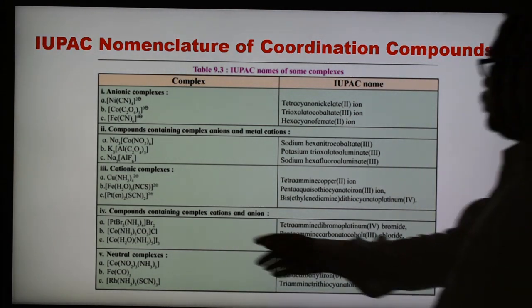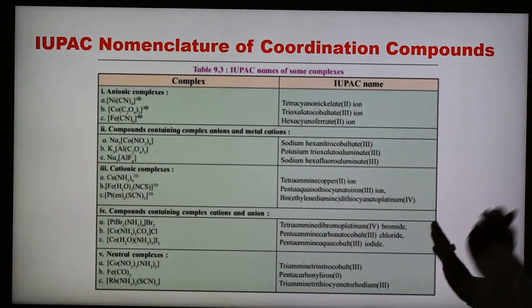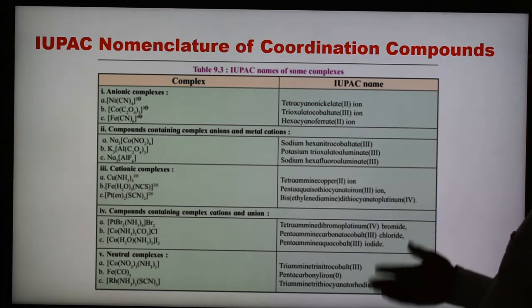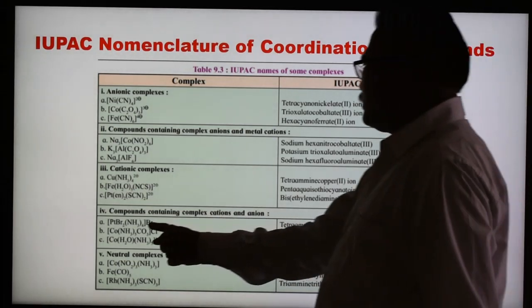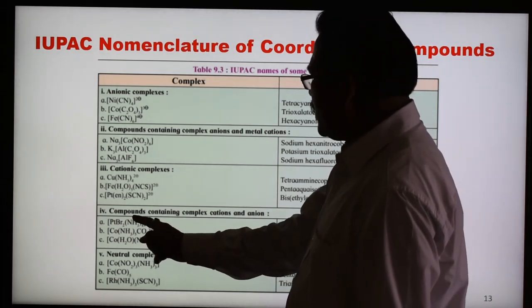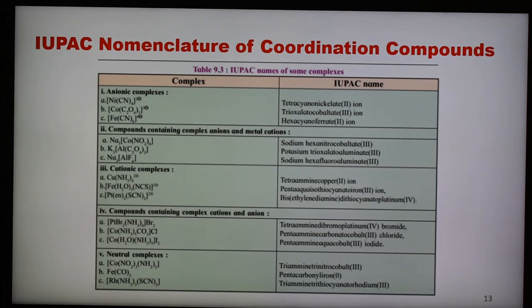So here bromide 2 are there, but no need to write dibromide. Write only the bromide, no number of the ionization sphere. So tetra means 4, tetraamine dibromo platinum 4 bromide. Oxidation state we can calculate.